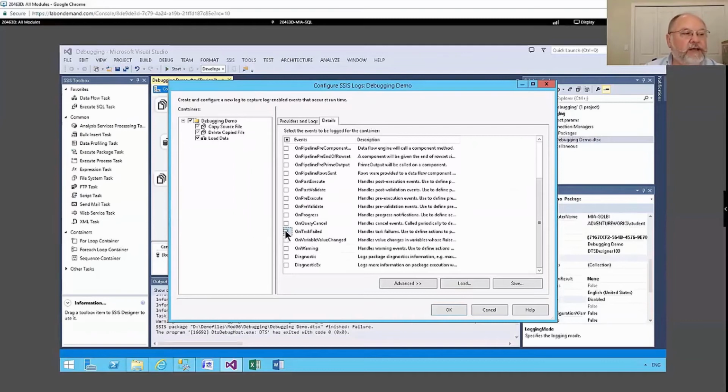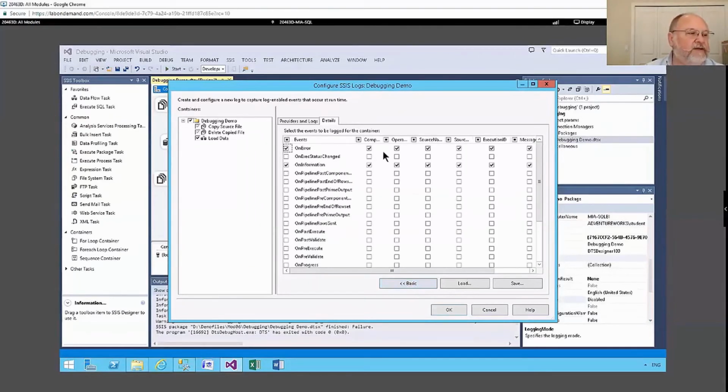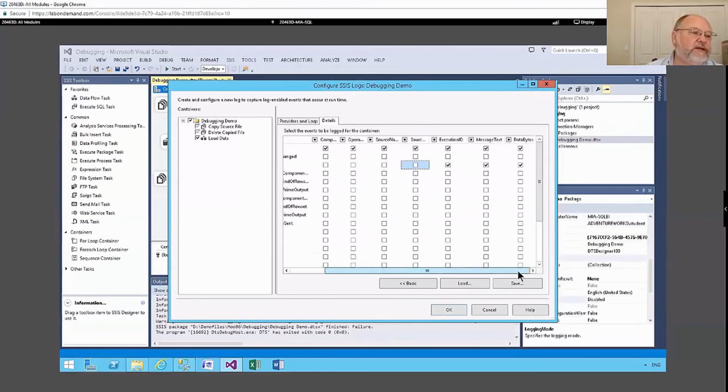Oh, and by the way, that will do a default set of information or schemas. I can click advanced, and I can then get very specific about what I want to record in an on error. But on information, I really don't care about anything except the execution ID and any messages that come through.